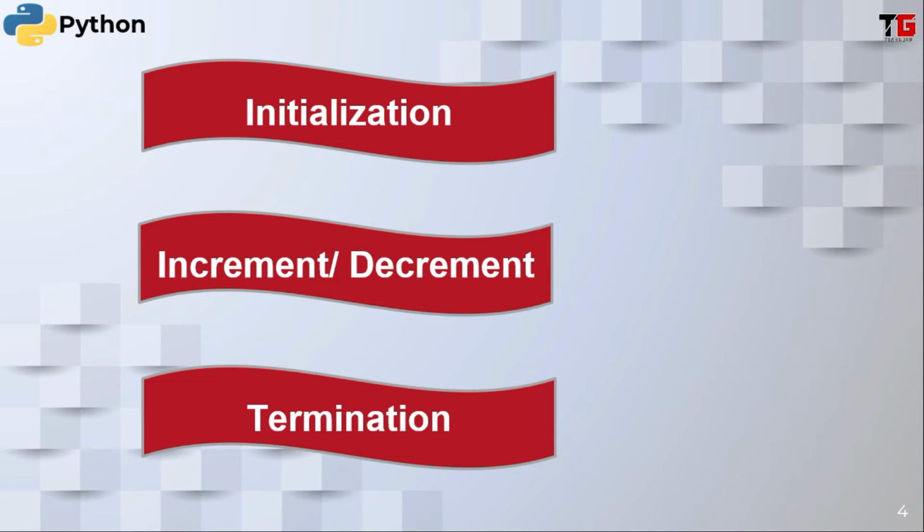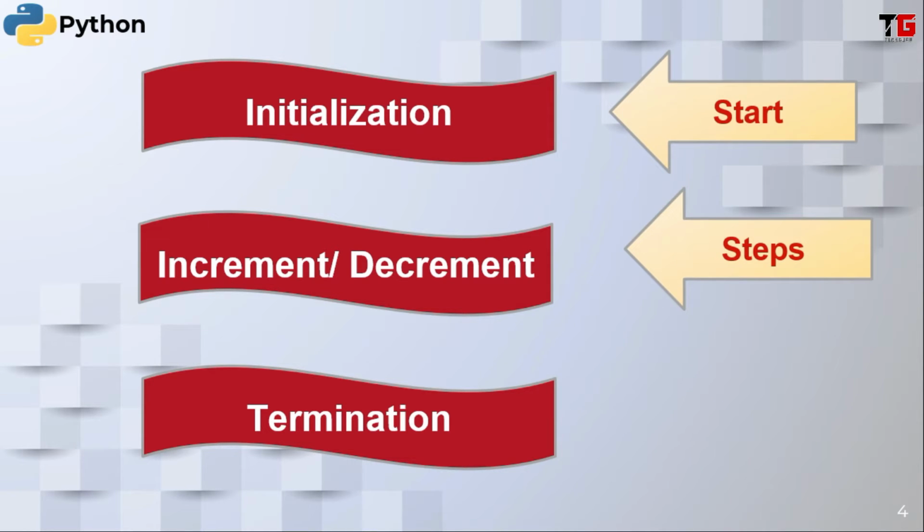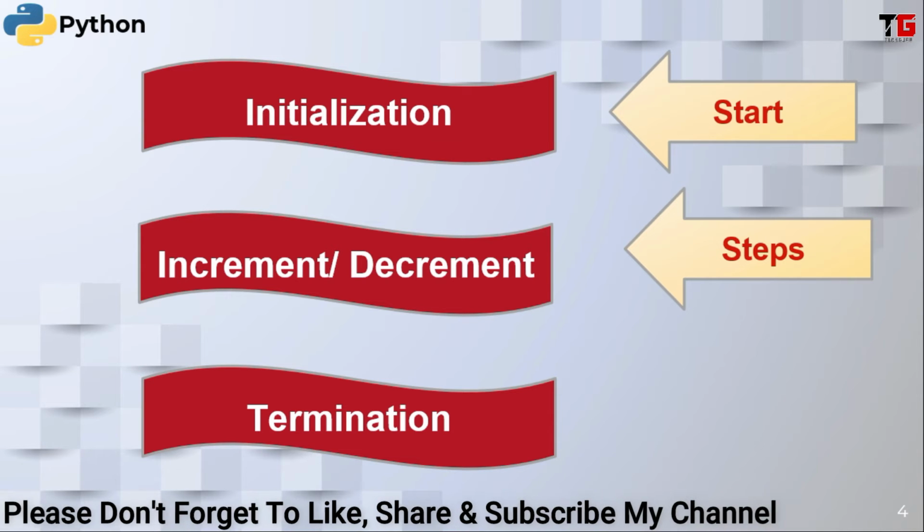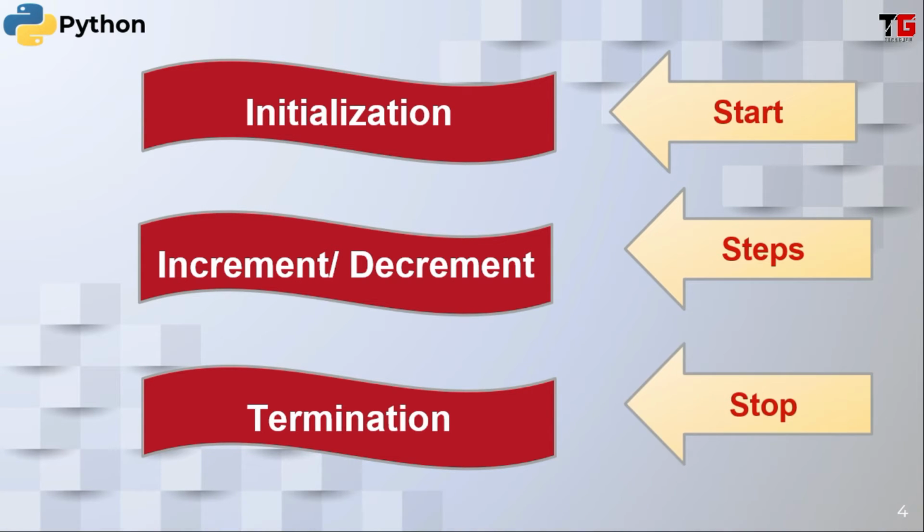Number 1, loop starts with initialization. Number 2, loop works with the help of increment and decrement. It is called step. And number 3 means termination. It means stop. In the printer example, we said that we want 10 copies of the document, but the printer starts with 1. First of all, it will print the first page.